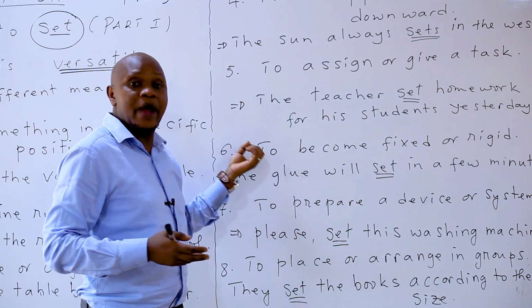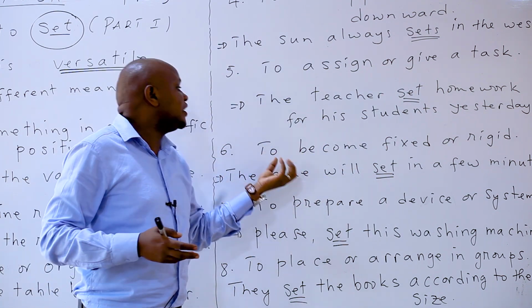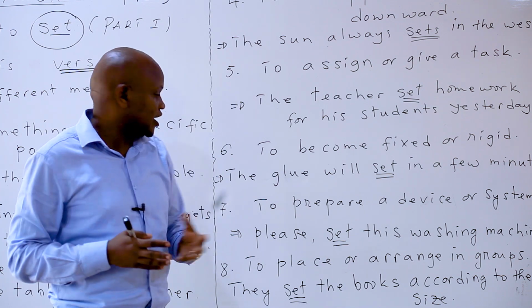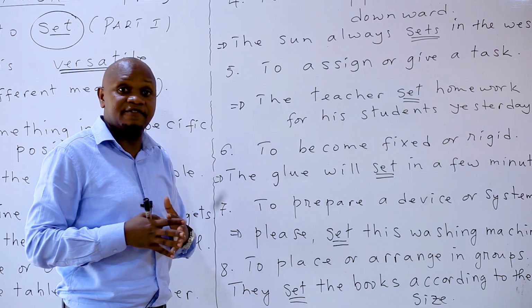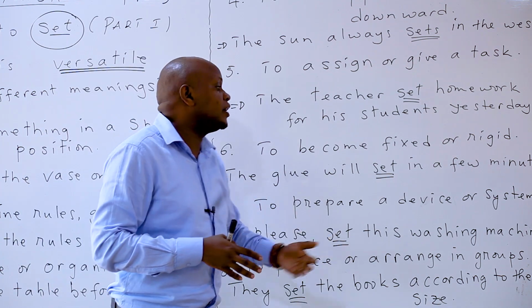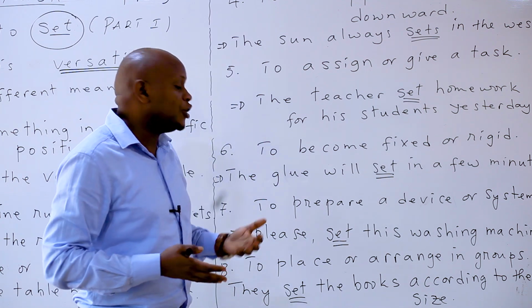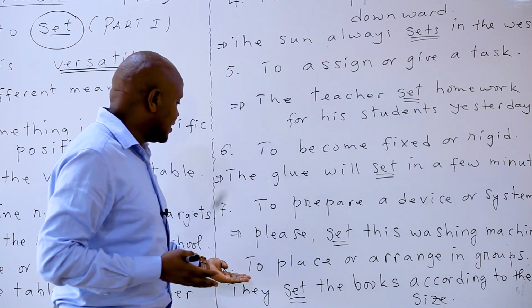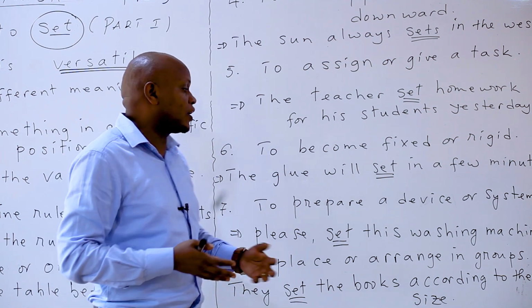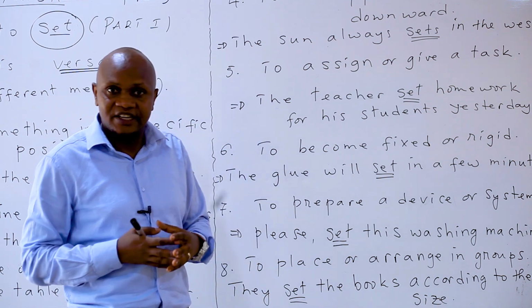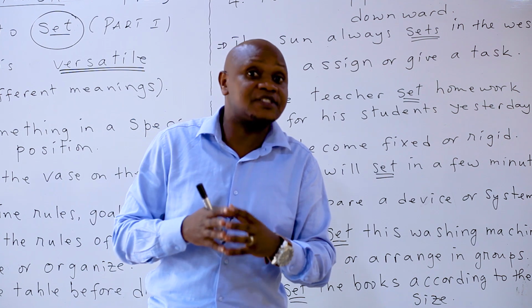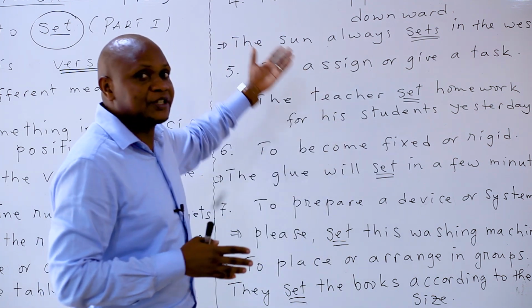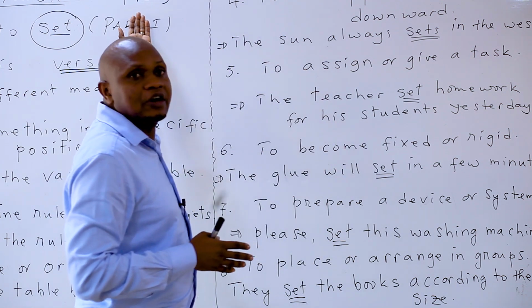The sixth way of using verb to set is to become fixed or rigid. The seventh way of using verb to set is to prepare a device or a system. The last but not the least of the meaning of verb to set is to place or arrange in groups. Did you understand? Have you got the meaning of verb to set in English language? This is part 1. We will give you part 2 of verb to set.